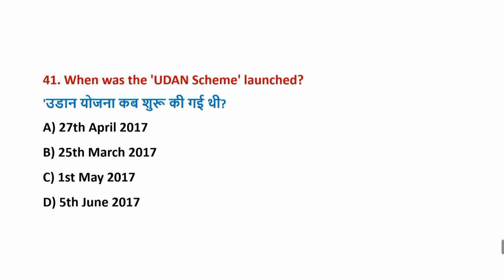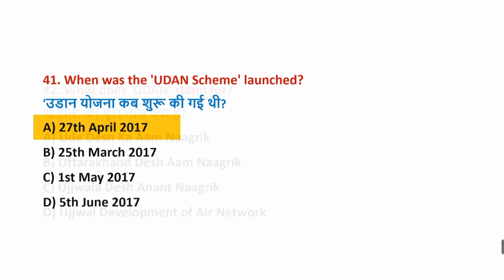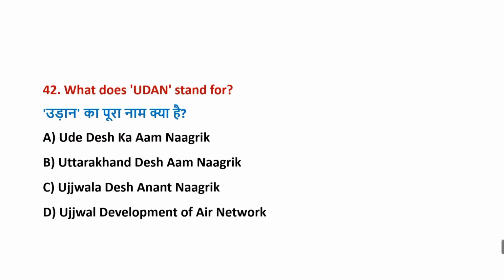When was the Udan scheme launched? Correct answer is option A, 27th April 2017. And the last question is, what does Udan stand for? Correct answer is option A, Ude Desh Ka Aam Nagrik.